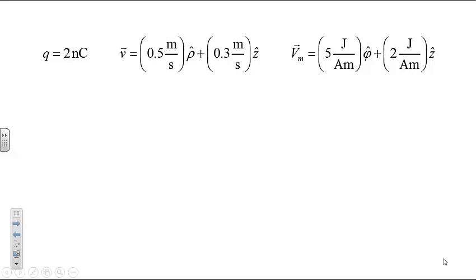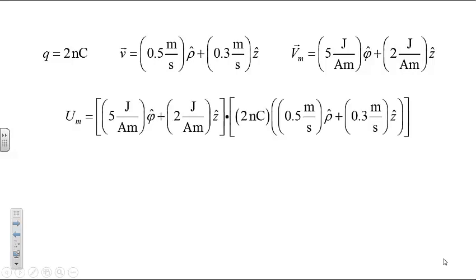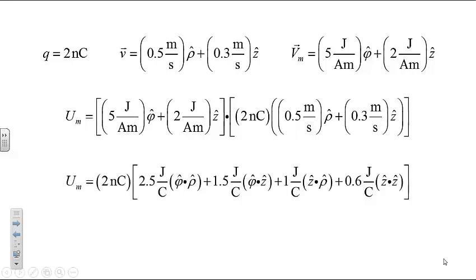Substitution into the equation for the magnetic potential energy gives us this expression. We can expand this expression into 4 different dot product terms. 3 of these dot products are 0. Thus, the magnetic potential energy of the system is 1.2 nanojoules.